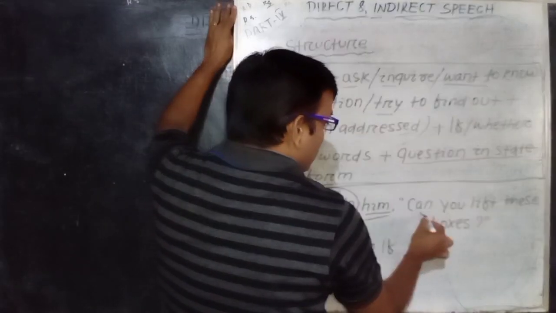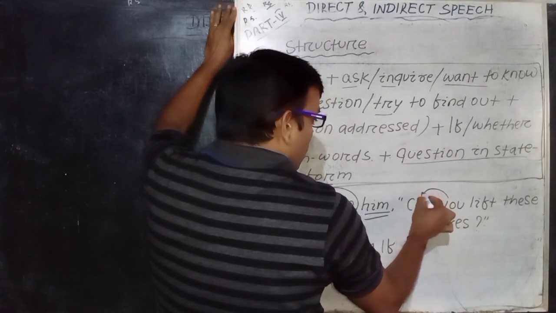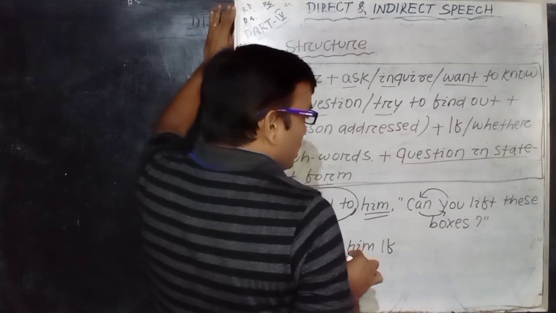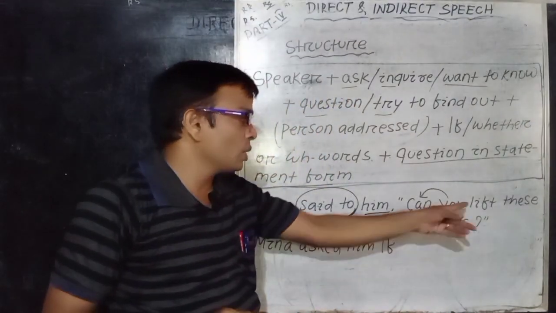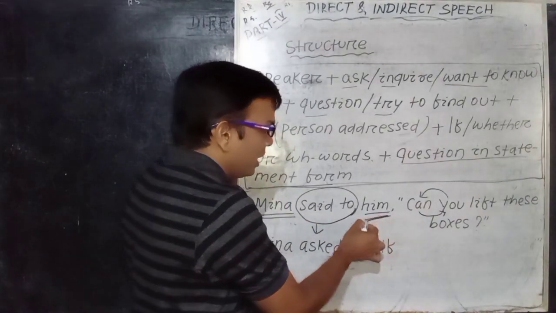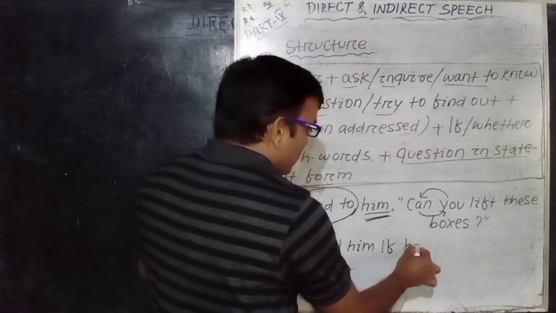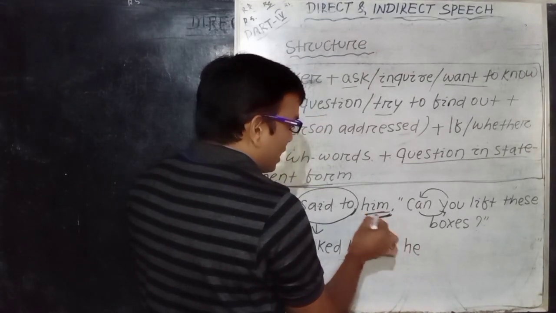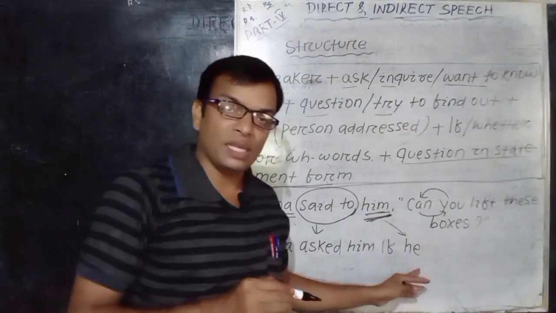That means the V plus S is converted into S plus V. That means the sentence will be: you can lift these boxes. The person addressed here is him, so you can write the pronoun he, because the subjective form he is used here.